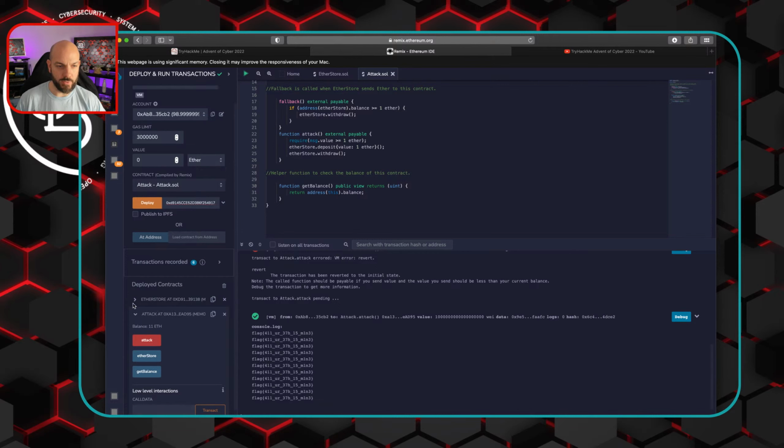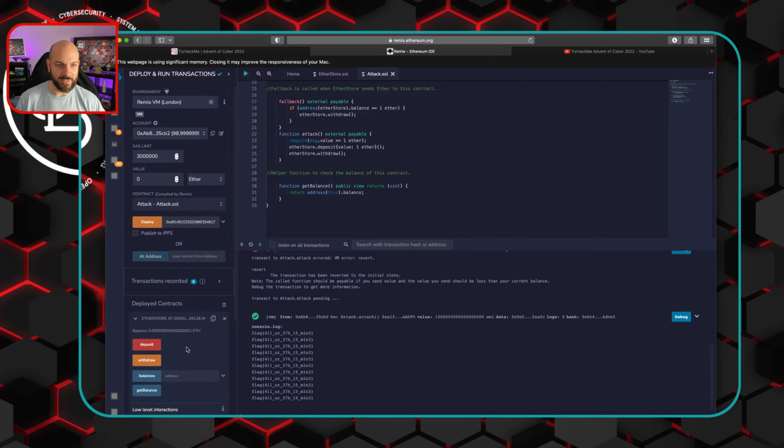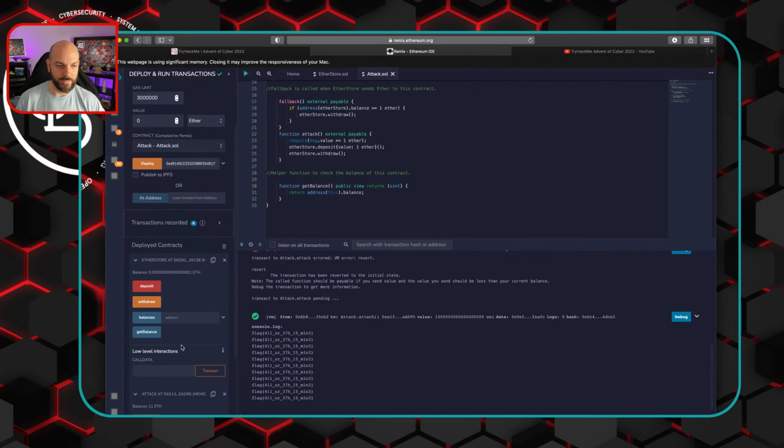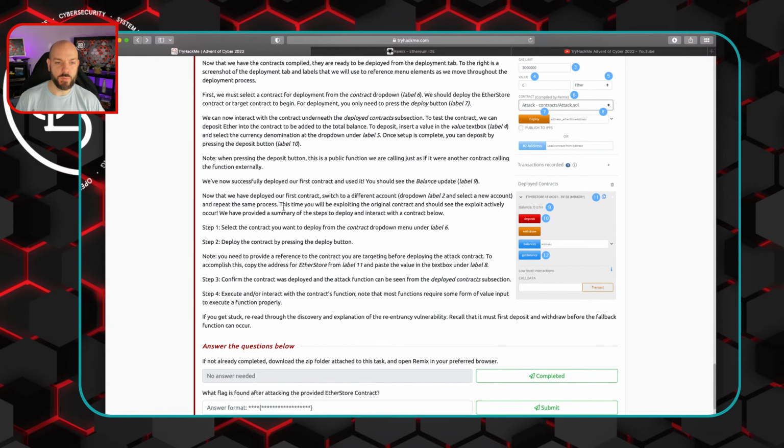If we go back and look at the Ether store, we see that we took all of it for the most part, except for that little 0.0000001, which I accidentally added in there with the other thing that wasn't Ether. So that did that, and then it popped up this flag, which we'll probably need. Let's see if that wraps up what they wanted us to do.